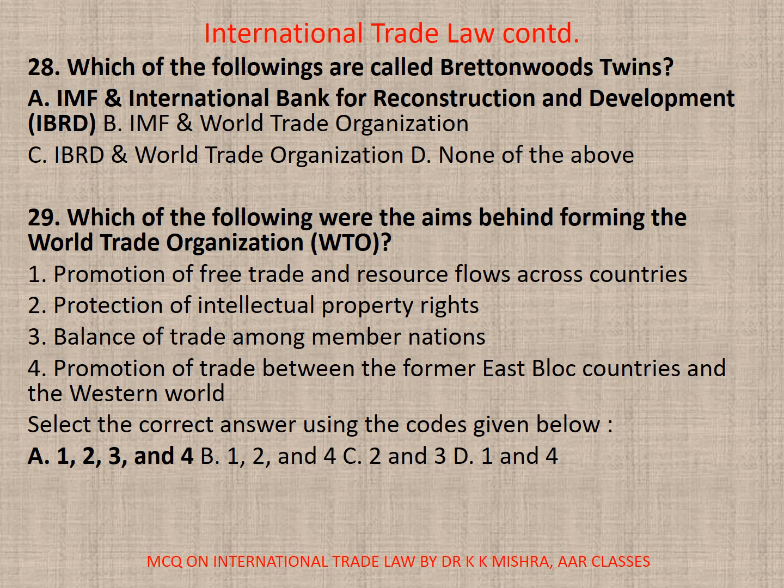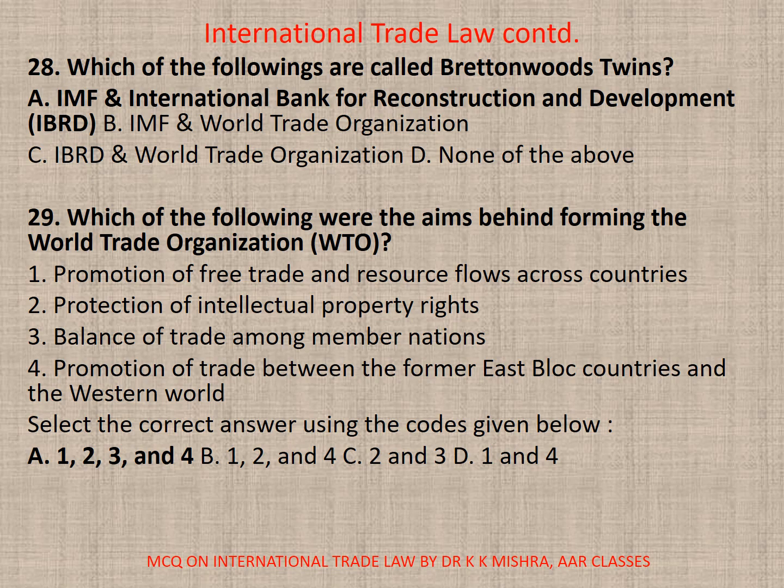IBRD was World Bank, and this ITO actually was replaced by GATT, General Agreement on Tariff and Trade, and later on in the 8th round of GATT, even GATT was replaced by WTO that came into being on January 1st, 1995.